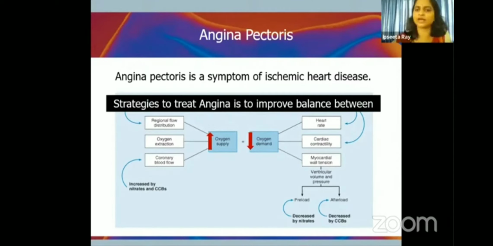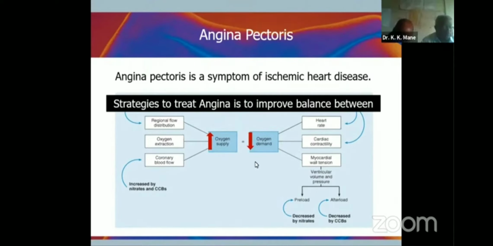Now, there are various determinants of oxygen supply. First is afterload, which is mainly determined by the arteries. Vasodilatation of the arteries will reduce the afterload and increase the oxygen supply.